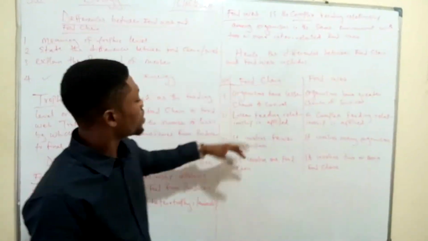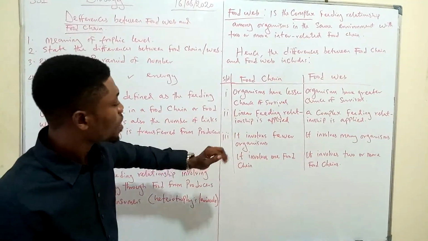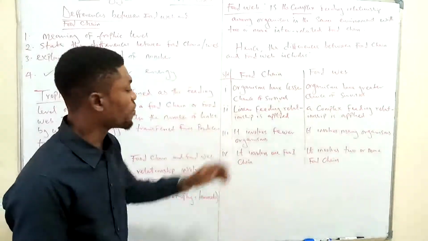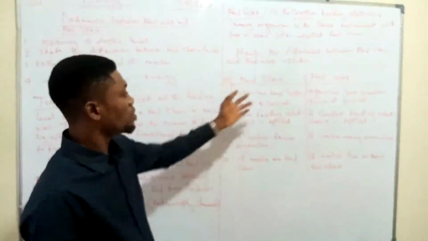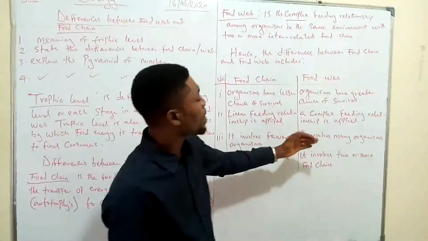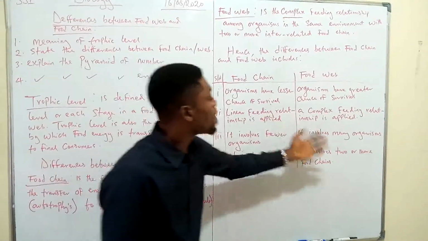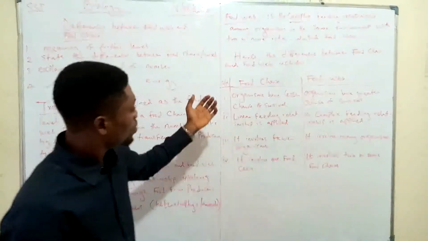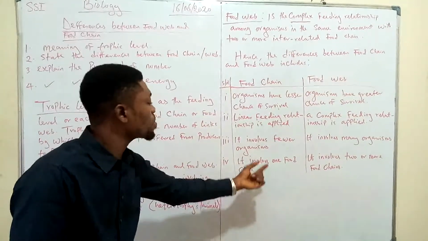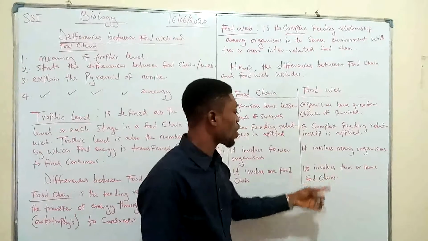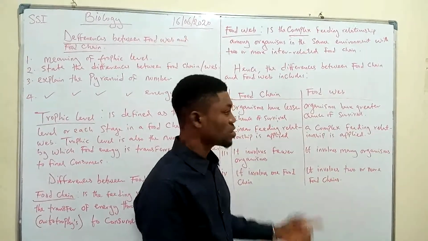Now over to food chain, Roman figure 3. It involves fewer organisms. Very few organisms take part in food chain feeding relationship. But in food web, it involves many organisms. Roman figure 4. In food chain, it involves one food chain. And in food web, it involves two or more food chains.